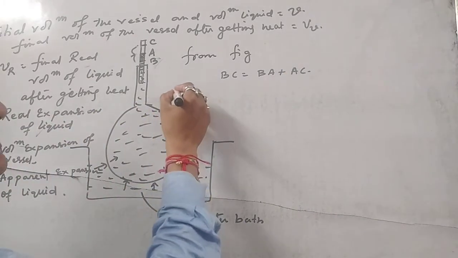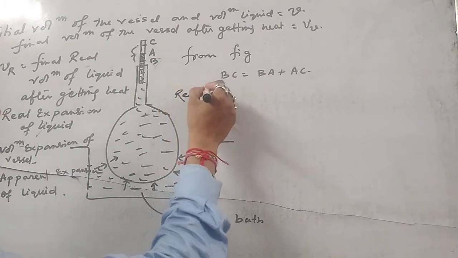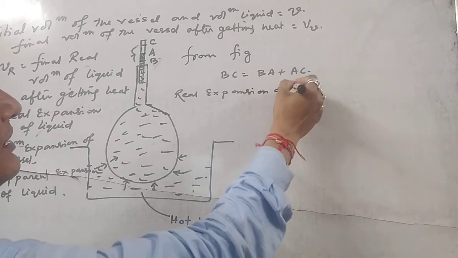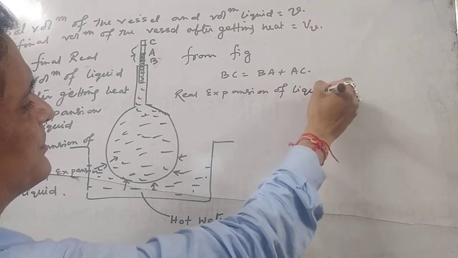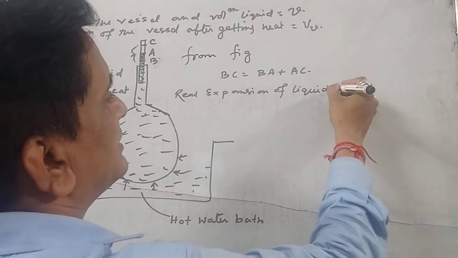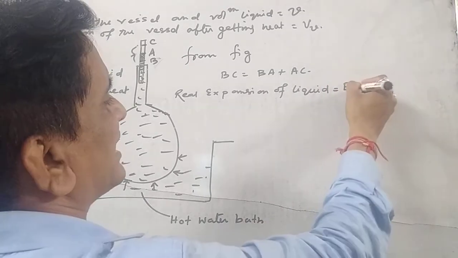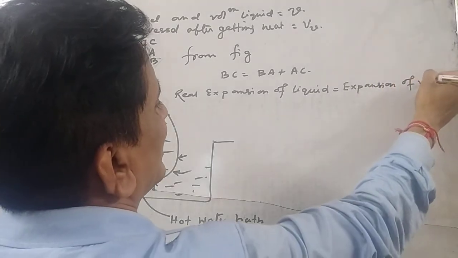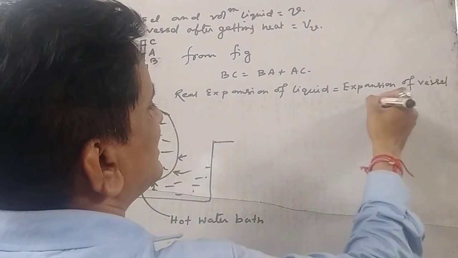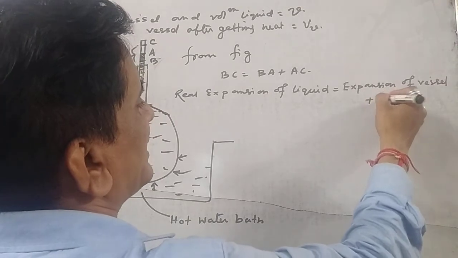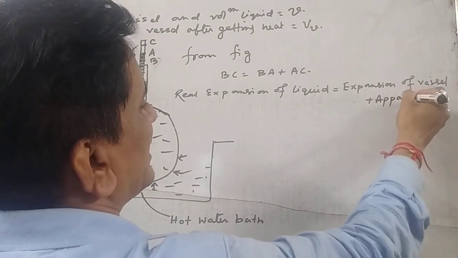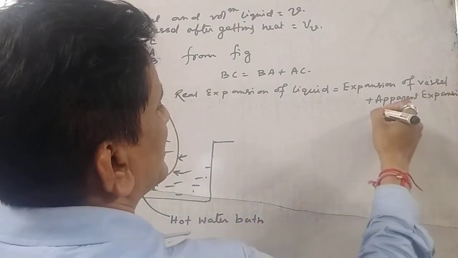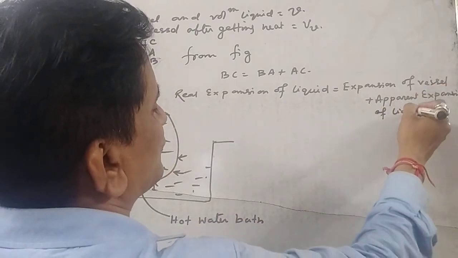BC is your real expansion of liquid. What is BA? It is the expansion of the vessel. And what is AC? AC is the apparent expansion of liquid.